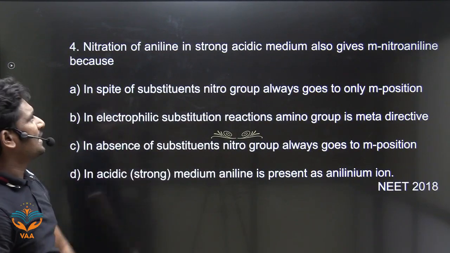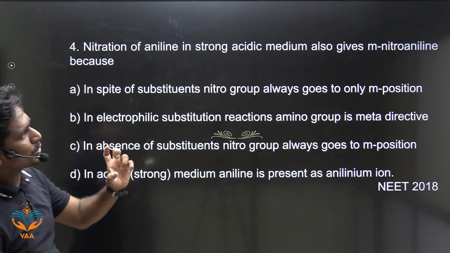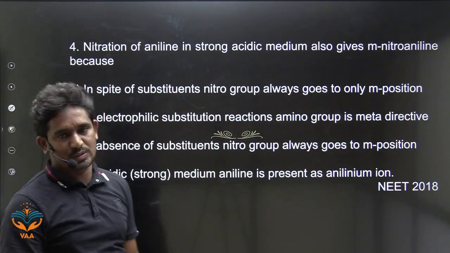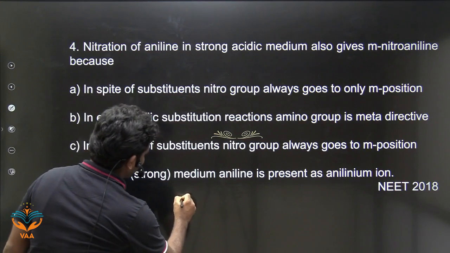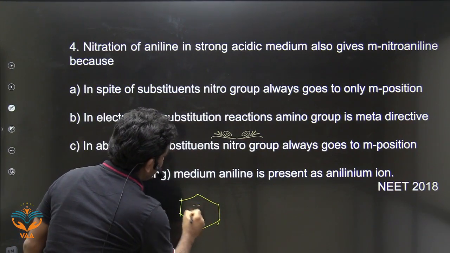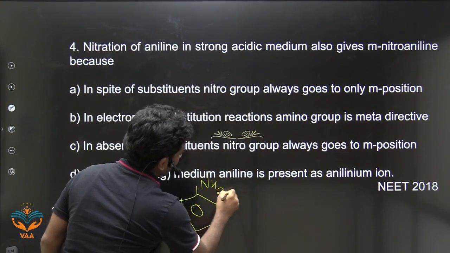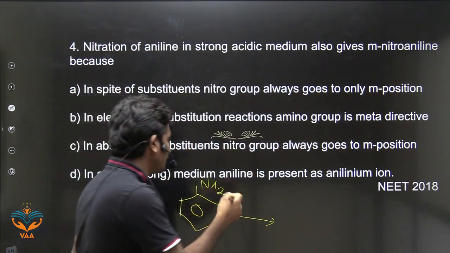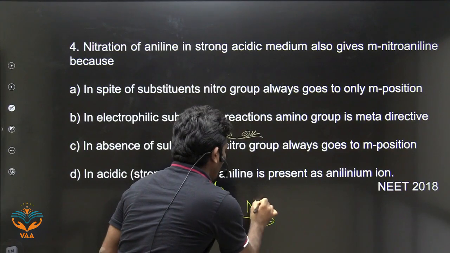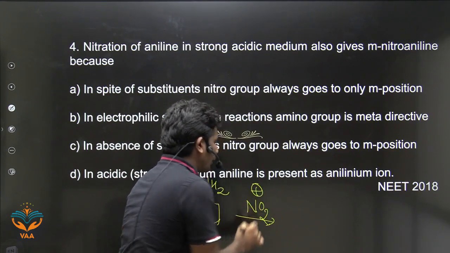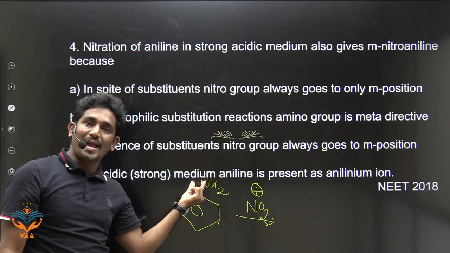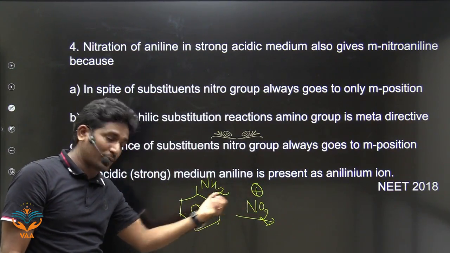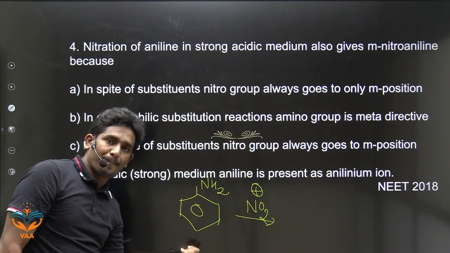Nitration of aniline in strong acidic medium also gives meta-nitroaniline. Because what is given here? Aniline, when treated with concentrated HNO3 and H2SO4, means nitration it is. The electrophile is NO2 plus. NH2 is a strongly activating group. This strong activator will bring the incoming electrophile to the ortho and para positions.